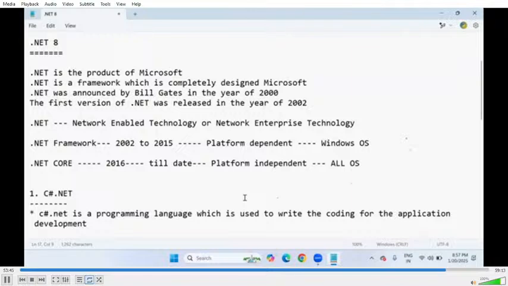So that is the information about .NET, what is .NET. Okay, that's it. If anybody asks what is .NET, you can say .NET is a tool, not really a programming language.